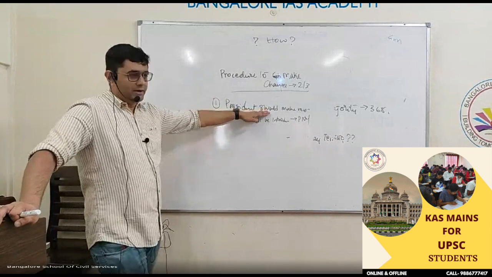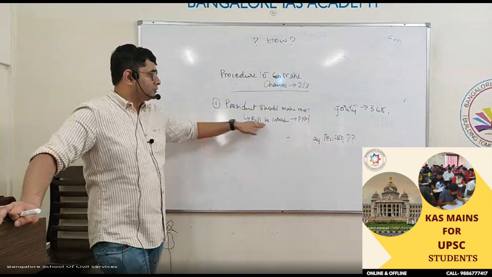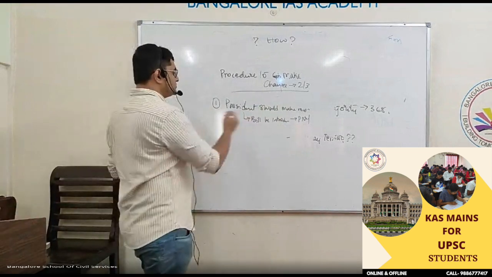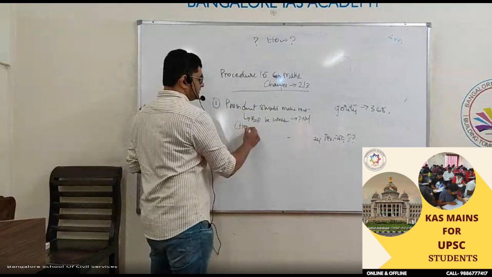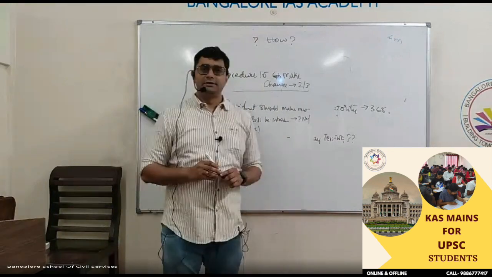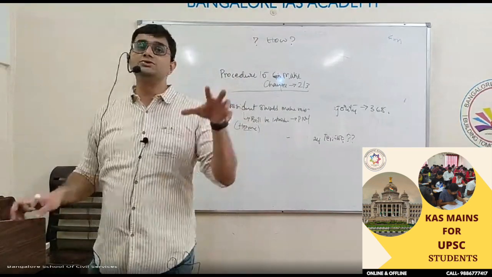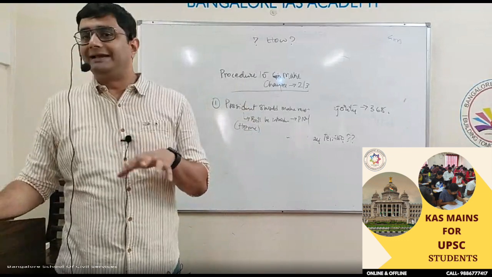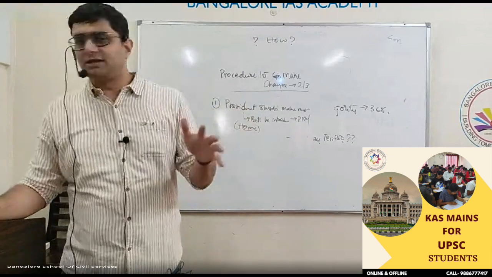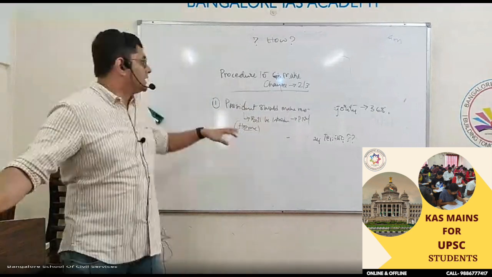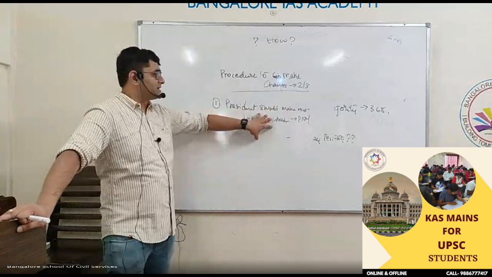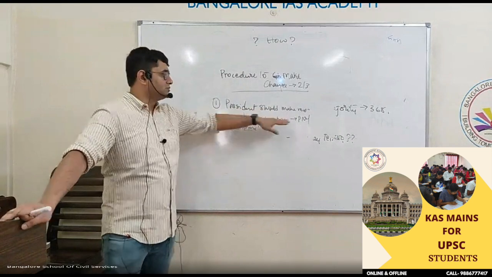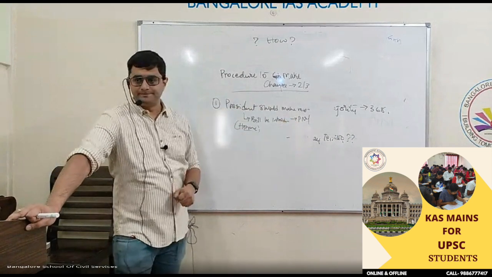The President will make a recommendation for a bill to be introduced in the Parliament. Who will introduce this bill? It is the Home Minister, because he is responsible for that. The Home Minister will introduce a bill to divide the state or rename the state or whatever. So on the recommendation of the President, a bill will be introduced in the Parliament.